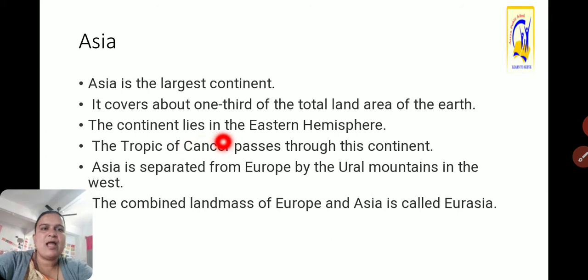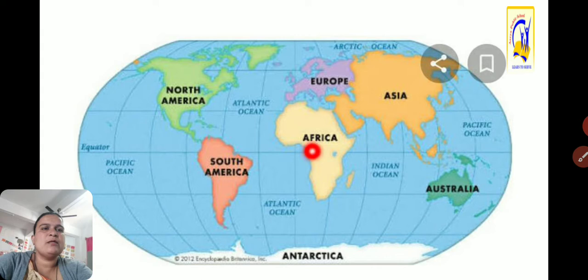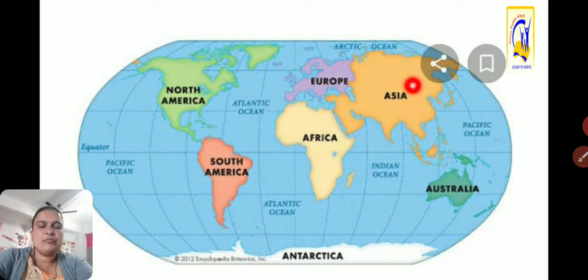The continent lies in the eastern hemisphere. You can see here these are the latitudinal lines, and this area is called the eastern hemisphere and this is called the western hemisphere. So the location of the Asia continent is in the eastern hemisphere.